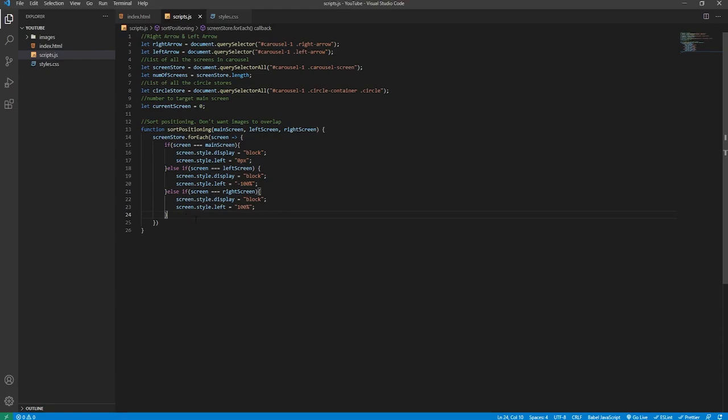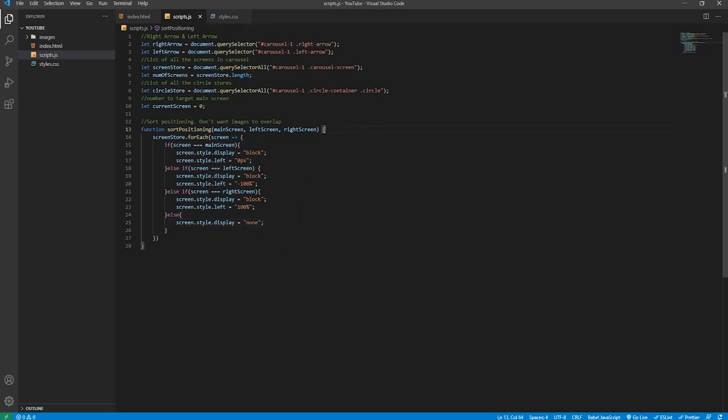And else, so if it's neither the main screen, left screen, or right screen, then obviously it's something else, and we don't need to worry about it for now. So all we'll say is screen.style.display, and we'll set it to be none, so it just won't be visible at all. It doesn't really matter where it's positioned, because it just won't be visible.